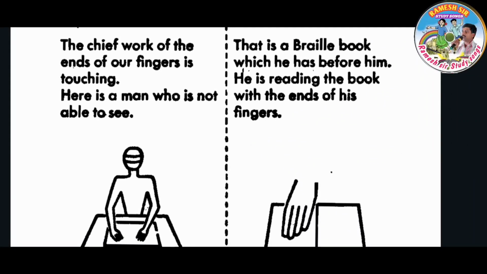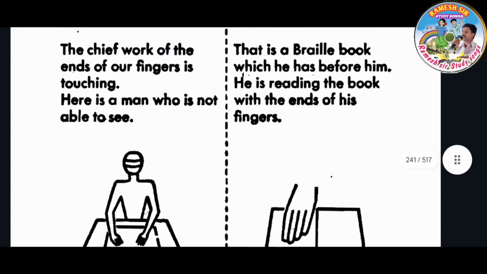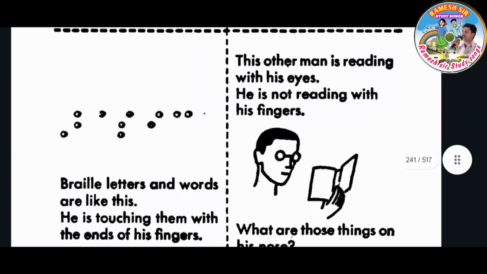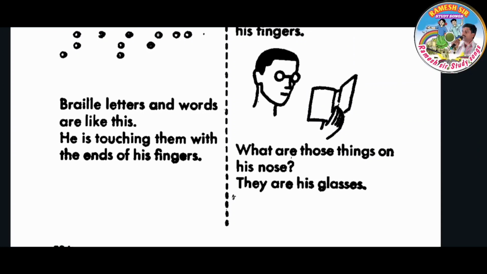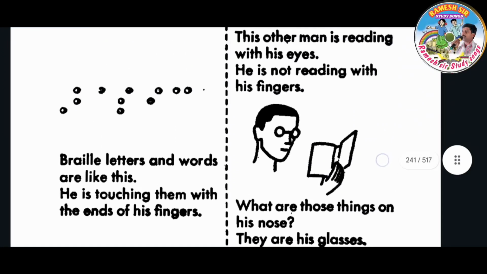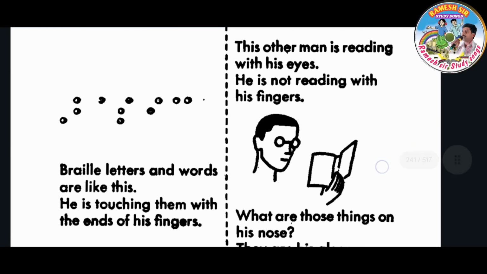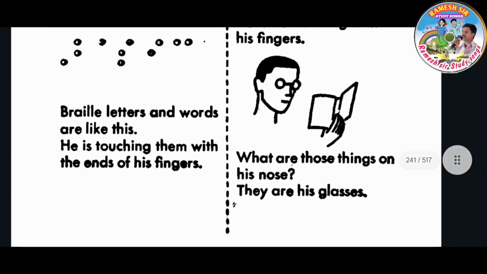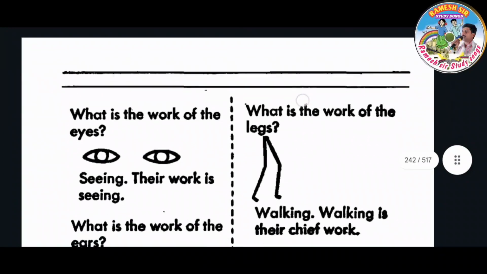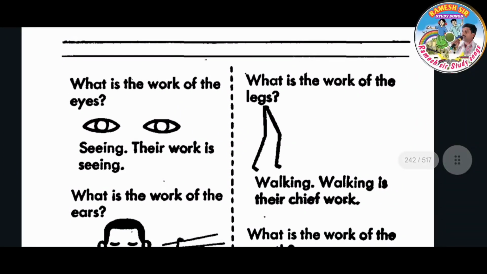Here is a man who is not able to see. That is a braille book which he has before him. He is reading the book with the ends of his fingers. Braille letters and words are like this. He is touching them with the ends of his fingers. This other man is reading with his eyes. He is not reading with his fingers. What are those things on his nose? They are his glasses.